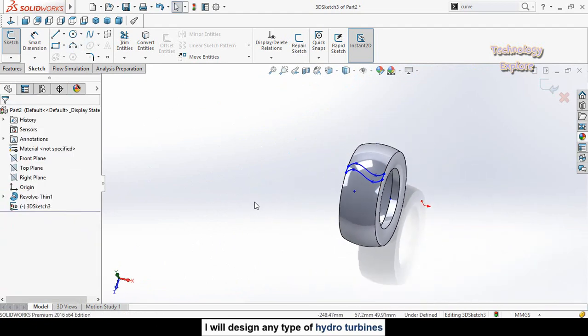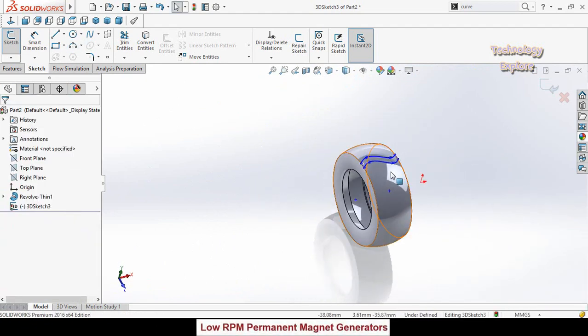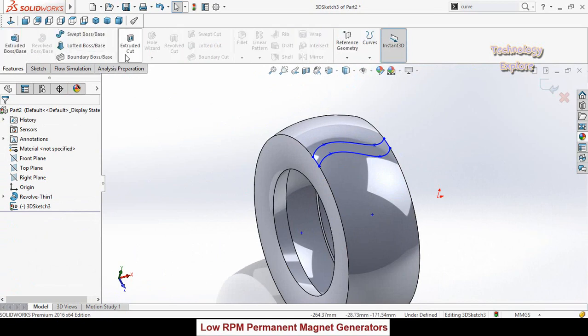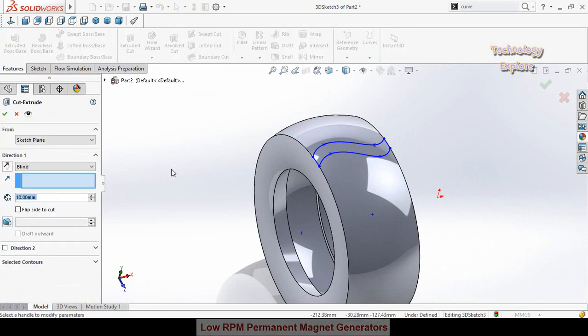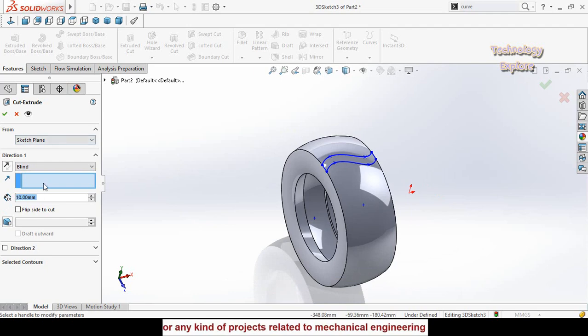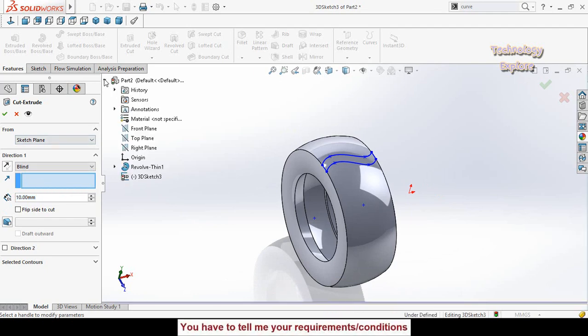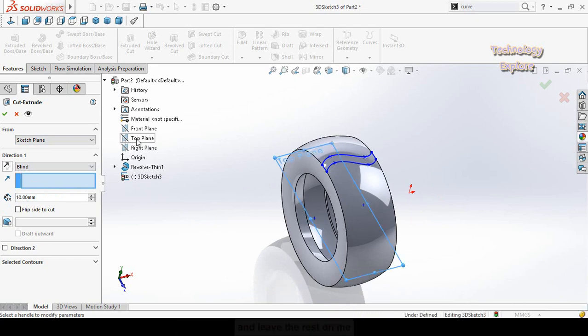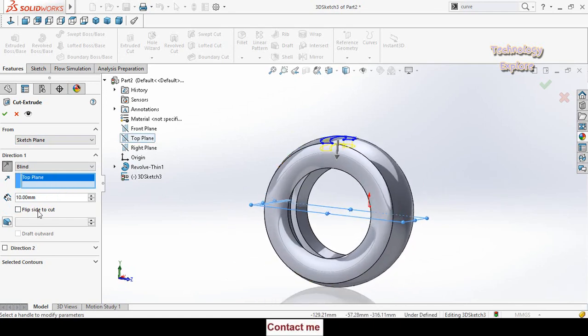Now press escape button and then go to features tab and apply extruded cut command. So here it will ask you direction of extrusion. So for that, expand these options and from here select top plane. Then reverse the direction and type here the distance 15 millimeter.